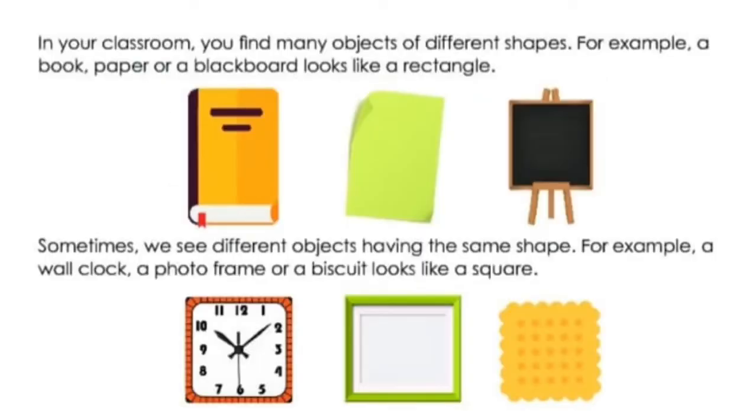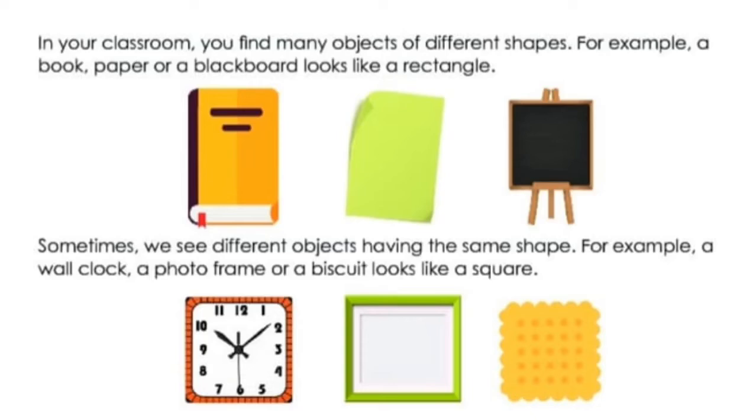In your classroom, you find many objects of different shapes. For example, a book, paper, or a blackboard looks like a rectangle. Sometimes we see different objects having the same shape. For example, if you look at the wall clock at home, then a photo frame, or even a biscuit like Crack Jack 50/50, they all appear similar in shape, right?